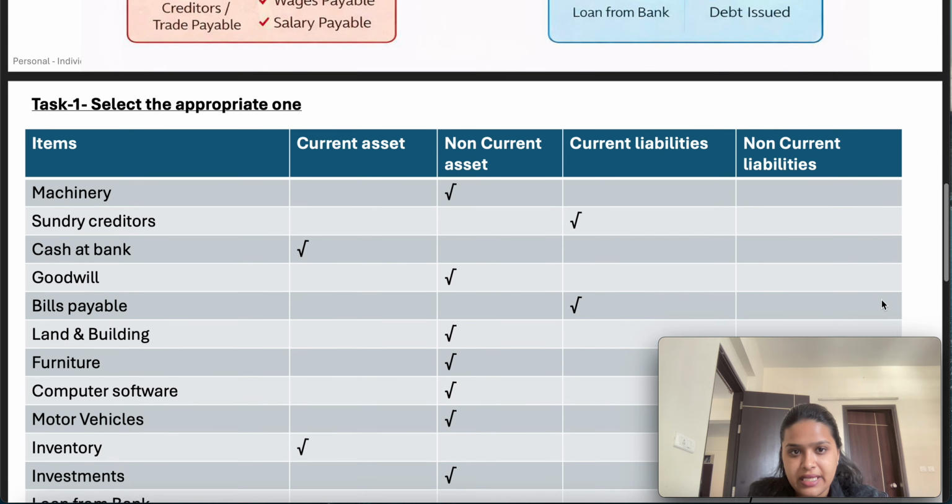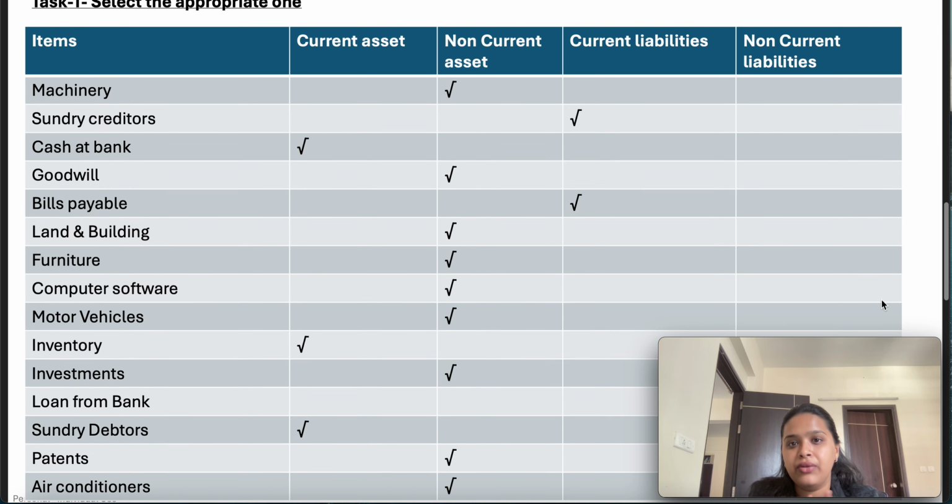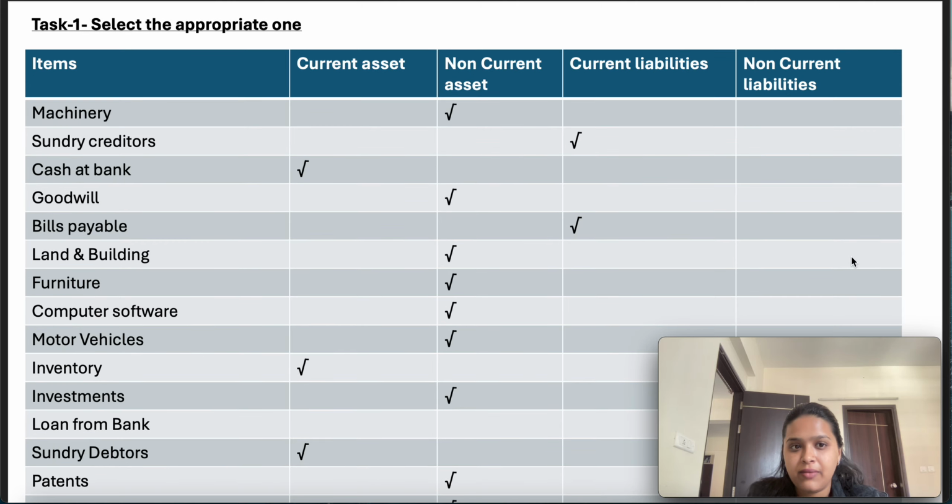Now we will understand these concepts with some examples. You have to think about which category each should fall under. First of all, you need to identify whether it is an asset or a liability. Further, if it is an asset, you need to identify under which classification, whether current or non-current, and similarly with the liability. So, first is machinery. It is an asset because it helps us to produce goods and generate revenue. It is a non-current asset because we can use the machinery beyond 1 year.